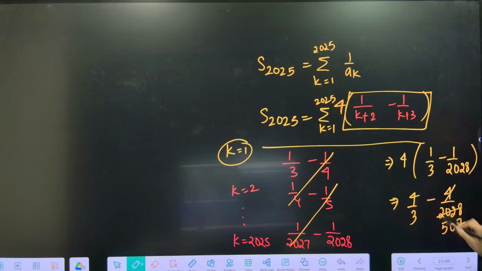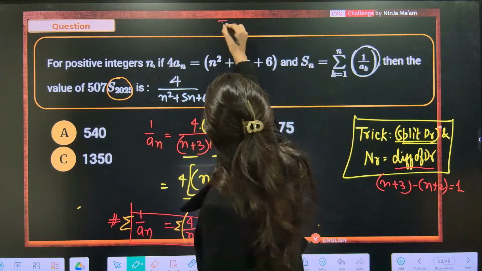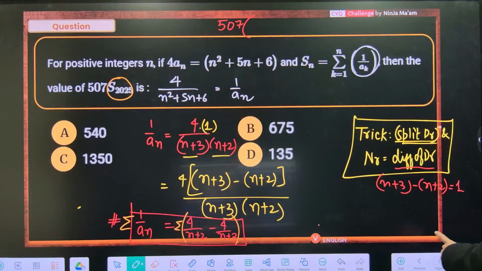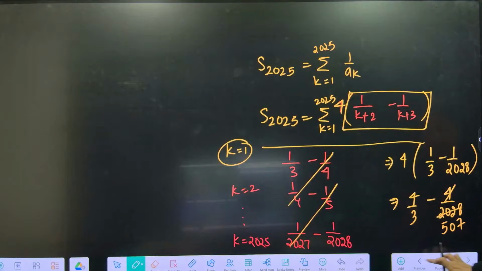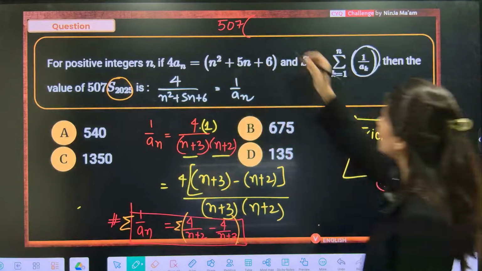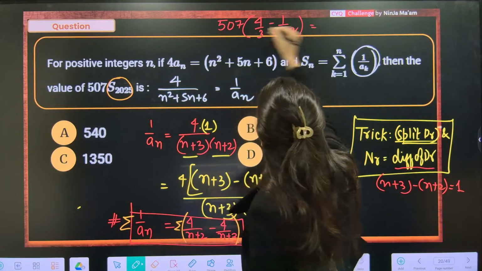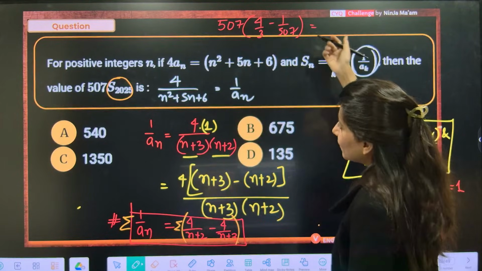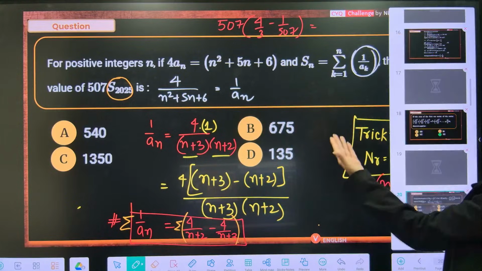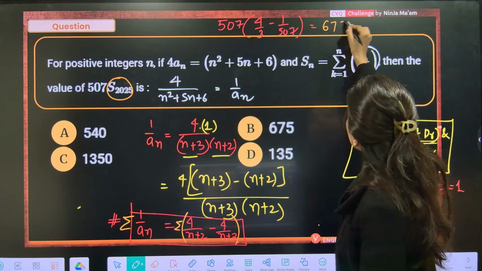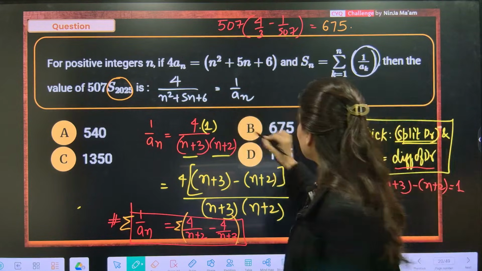Okay. 4 by 3 minus 1 upon 507. So the answer is what? What you have to get? 507 and you have S2025. 4 by 3 minus 1 upon 507. Multiply, you will get the answer. So the final answer would be, if you solve it, tell me, what would be the final answer? 675. Okay, 675, option B.